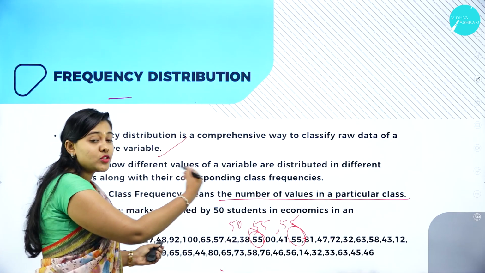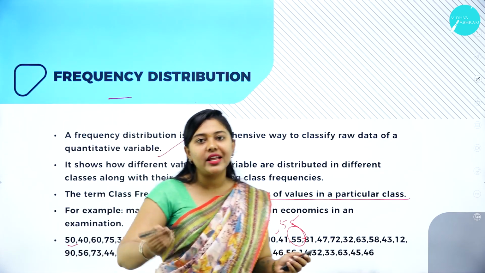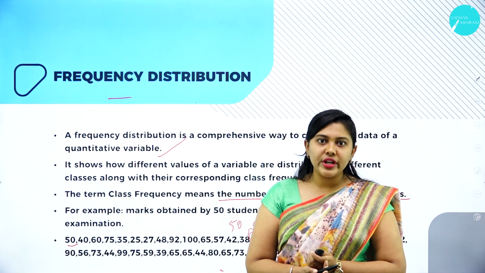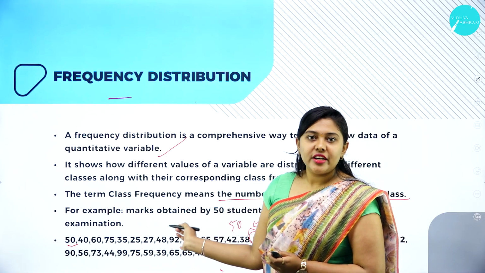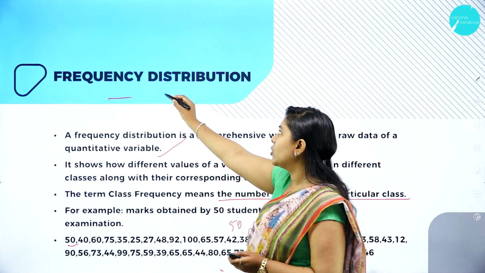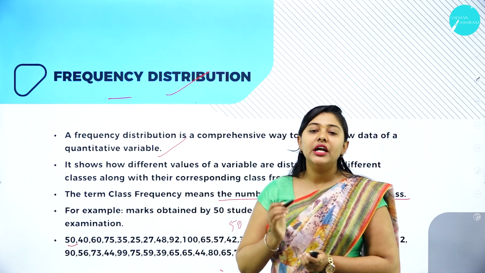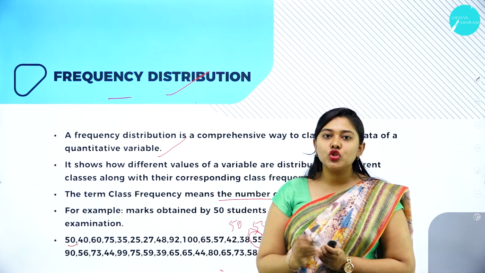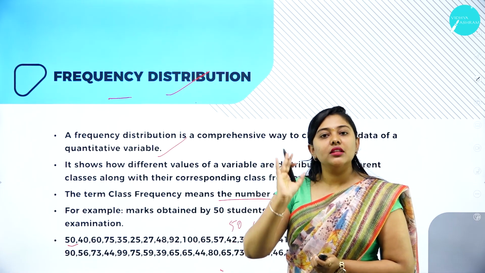These are the marks scored by the students, but it will be very difficult if we don't arrange them properly. With the help of a frequency distribution table, it will be easy to identify the values.